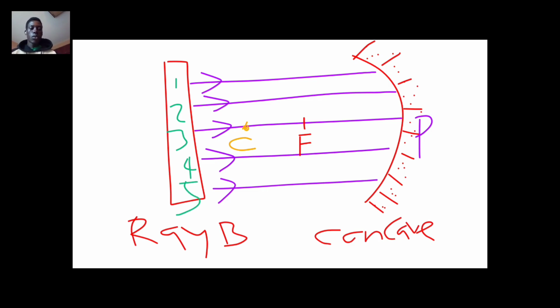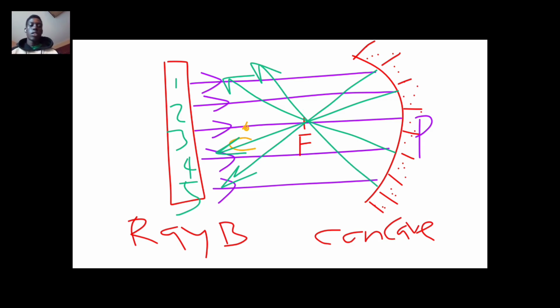How is it going to be reflected? This ray is going to be reflected in this way. See? It will pass through the focus. And the same for ray 1, it will move in this direction. So you have to draw the reflected rays in their appropriate directions. Ray 4 and ray 5 will also pass through the focus. So this is how it is going to look.